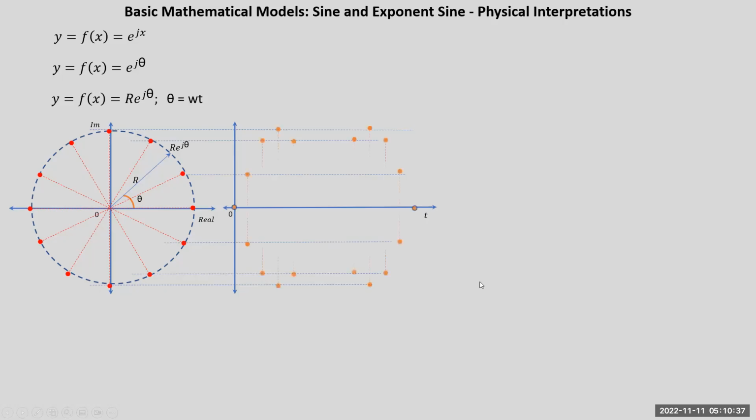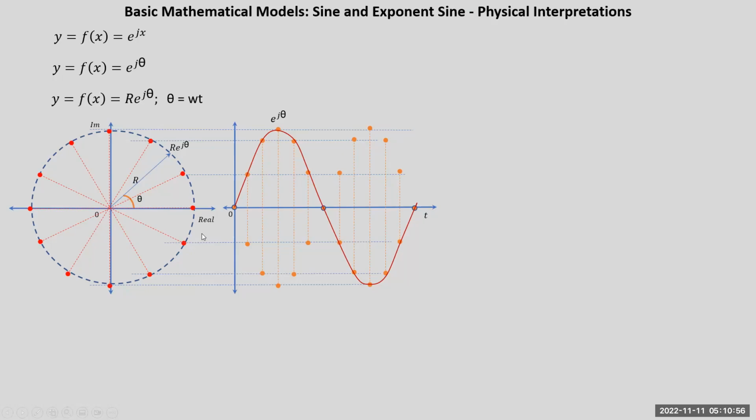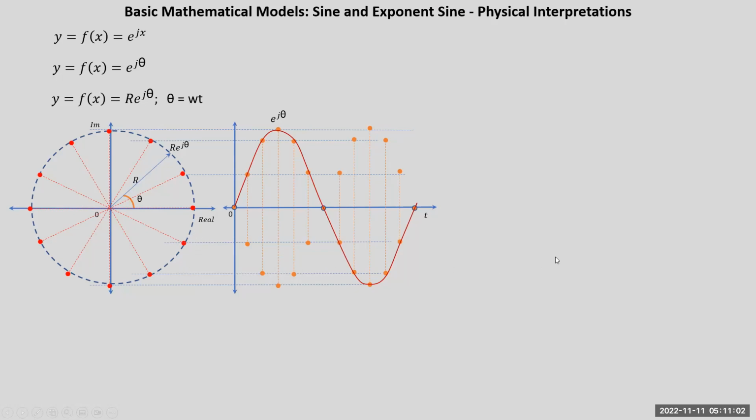So here, if you draw this and plot it, you'll get a sine wave as e raised to j theta. Here we are moving in an anti-clockwise direction, and therefore we got a function e raised to j theta. If you draw e raised to minus j theta, a negative angle is represented by moving in a clockwise direction. So if you move in a clockwise direction, you'll get a second function, e raised to minus j theta.